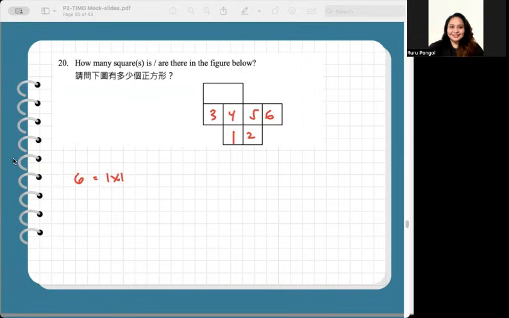There are bigger squares. Remember that. So this is another square, and this is another square. We only see two by two squares. So that's 6 plus 2, which is equivalent to 8 squares in total. For number 20, there are 8 squares in total.